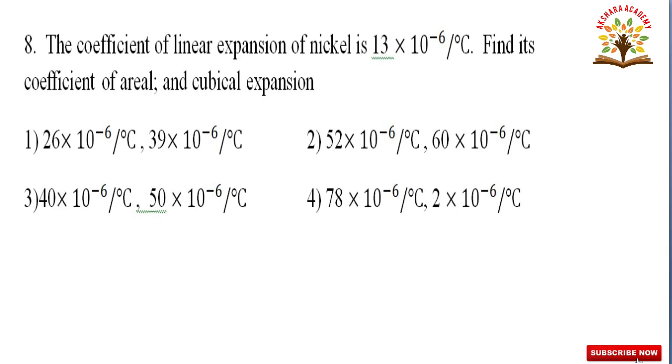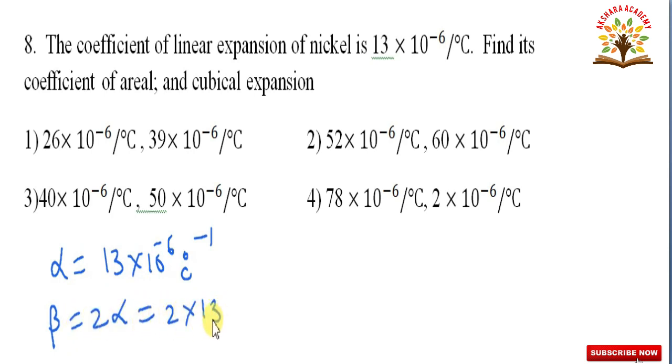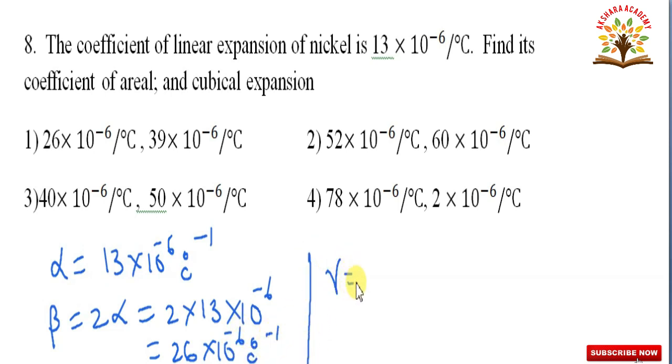In this question, given the coefficient of linear expansion of nickel is 13 into 10 to the power of minus 6 per degree centigrade. We have to calculate coefficient of areal and coefficient of cubical expansion. Given alpha is equal to 13 into 10 to the power of minus 6 degree centigrade inverse. We have to calculate beta and gamma. Beta is equal to 2 alpha, that is equal to 2 into 13 into 10 to the power of minus 6. 13 2s are how much? 26. 26 into 10 to the power of minus 6 degree centigrade inverse, and gamma is equal to 3 alpha,